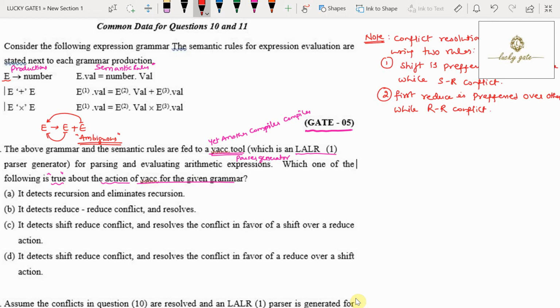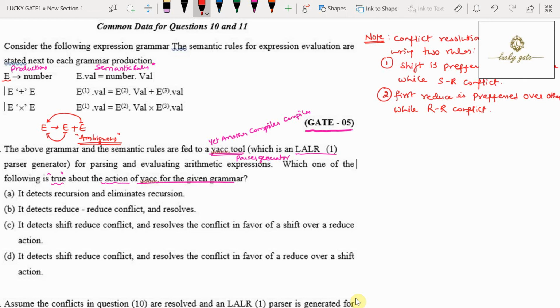What were the two rules? It prefers shift over reduce if it is a shift reduce conflict. And the second rule is that it prefers the first reduction over the others when it has a reduce reduce conflict. Now this question can be solved directly based on the fundamentals of the YACC tool.